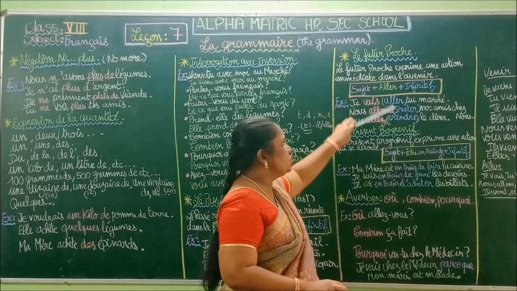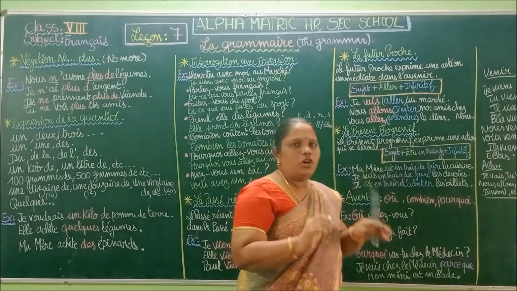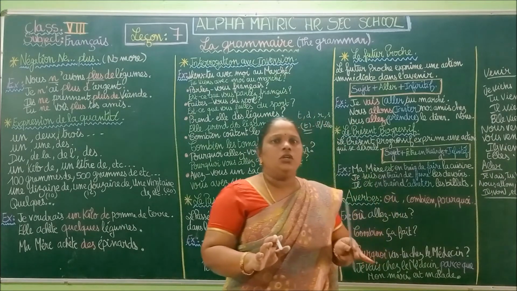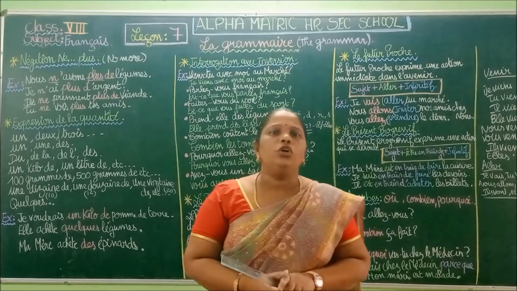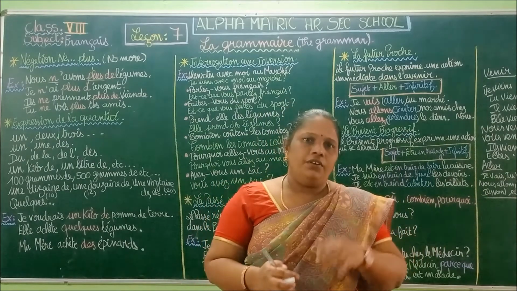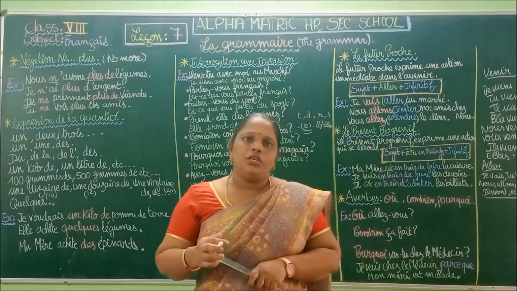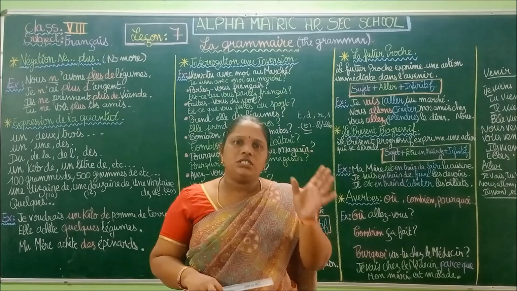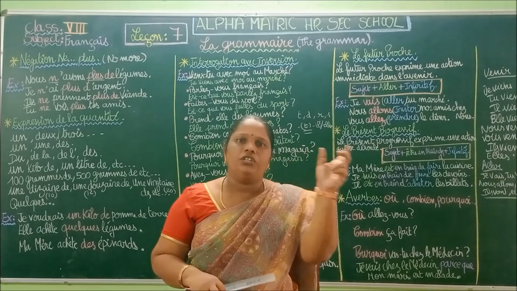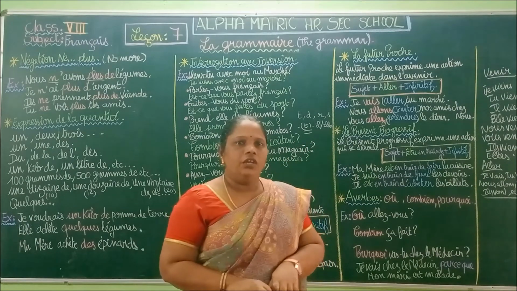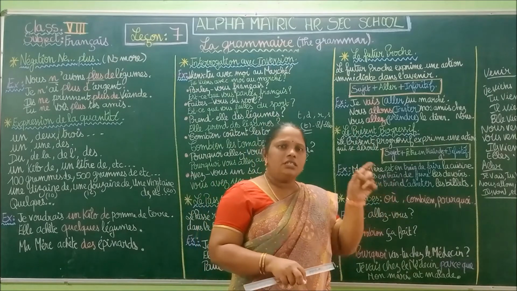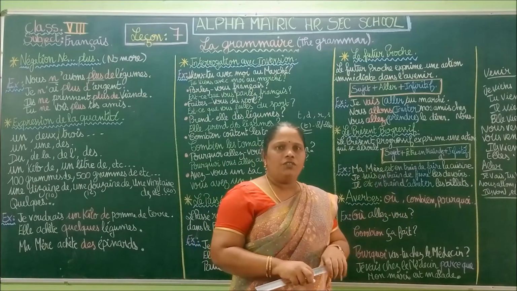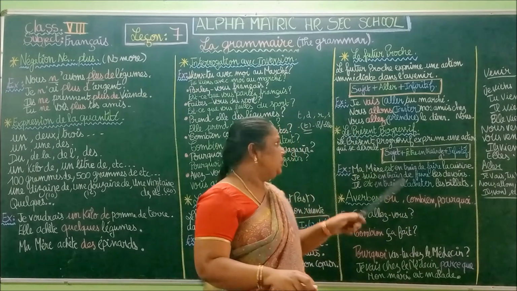It is very easy. For the futur proche you don't need to convert the given verb. We just insert the verb aller before the given infinitive, and then write the same infinitive of the given sentence.